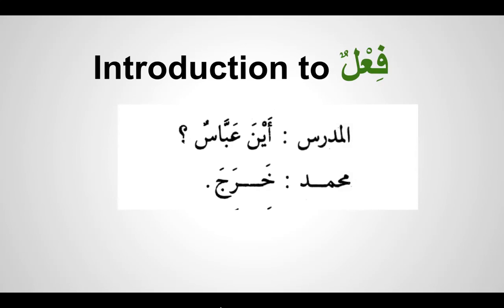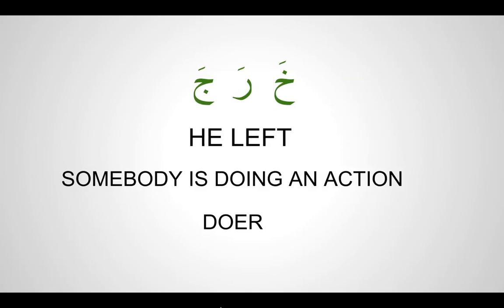If we see, the last question we did was the Mudarris asking Mohammed, Aina Abbasun, where is Abbas? And he said, Kharaja. So let's see what it means. Kharaja means he left. That is an action of leaving done by someone.